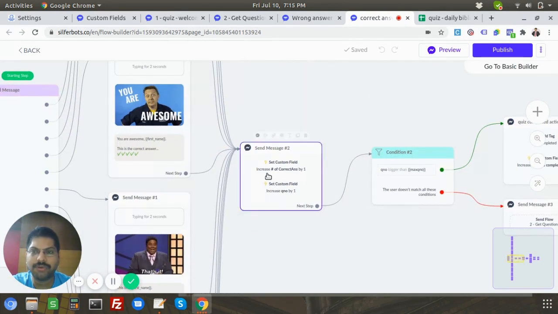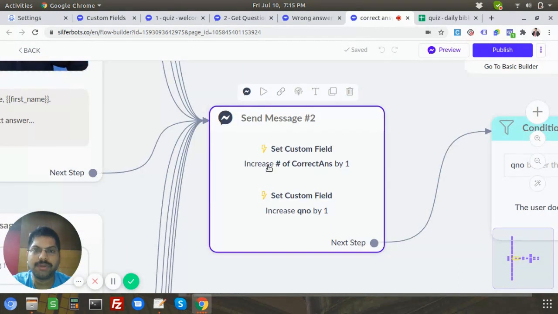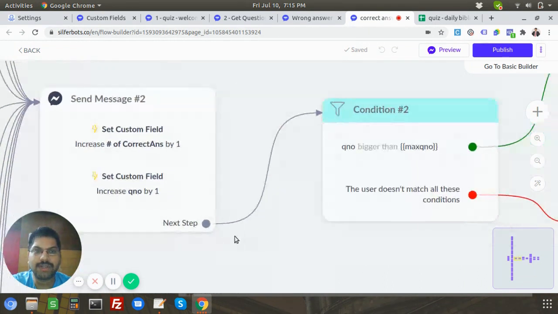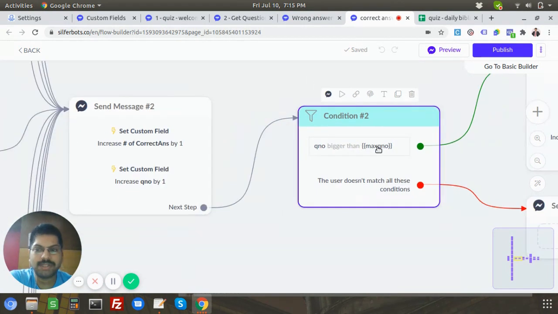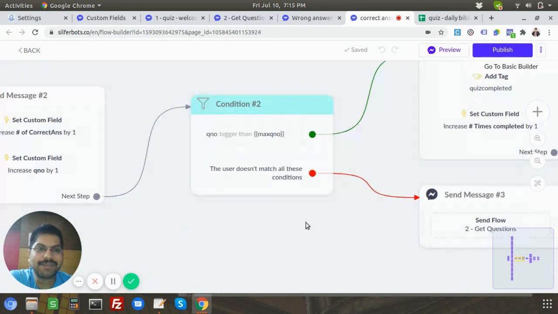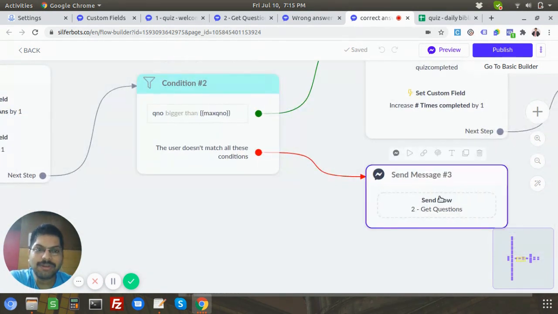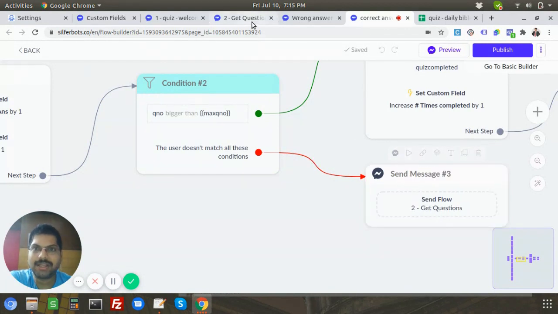Then we are going to update the score. We increase the number of correct answers custom field by 1. We also increase the question number by 1, because this is the first question, so we need to go to the second question. Now we have a condition again. We need to check whether the question number is greater than the max question, like whether 2 is greater than 5. No, it's not, which means he goes back into the quiz flow. You can see it actually goes back to the get questions flow, which is here.